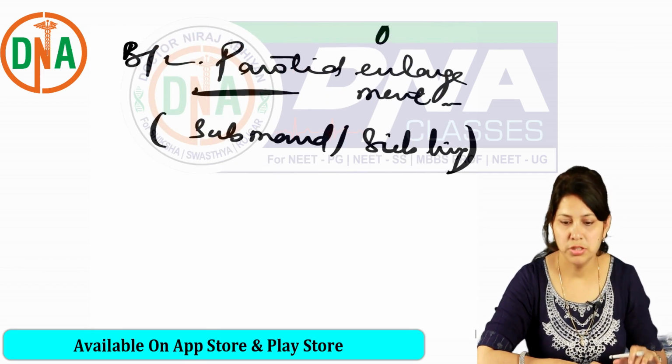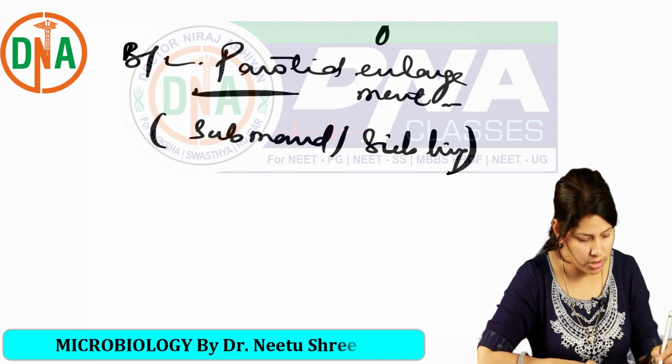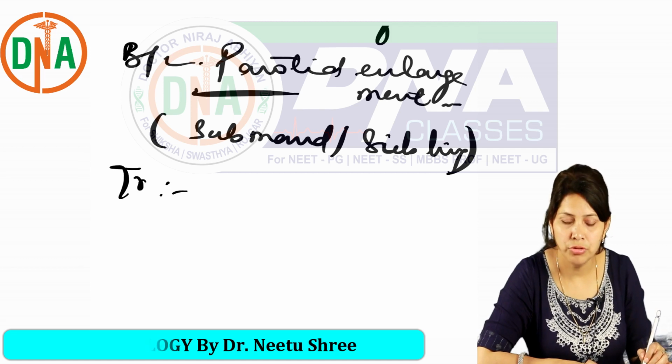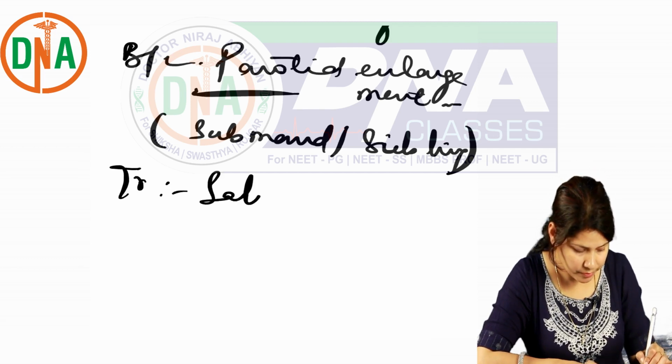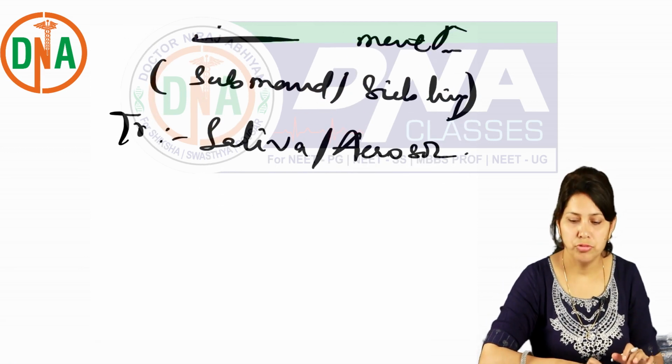So it is the most common cause of bilateral parotid enlargement in children. Route of transmission is through saliva or aerosols.